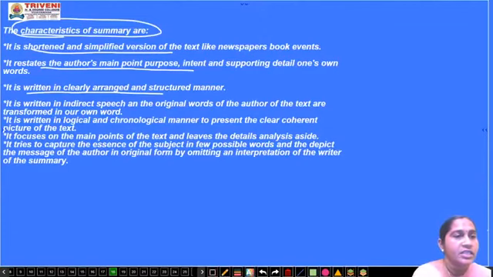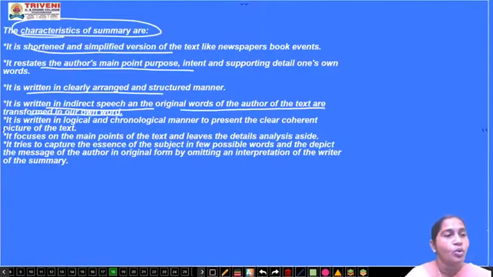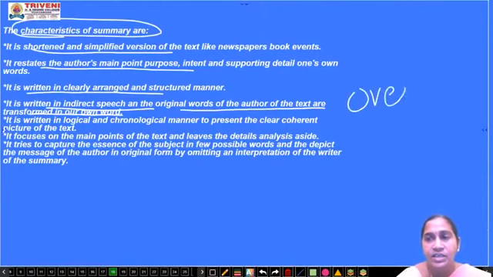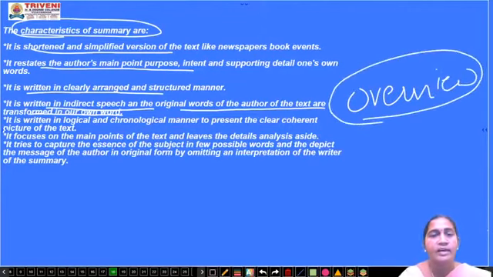It is written in indirect speech, and the original words of the author are transformed into your own words. A summary is an overview of the complete passage, so you have to write in your own words.